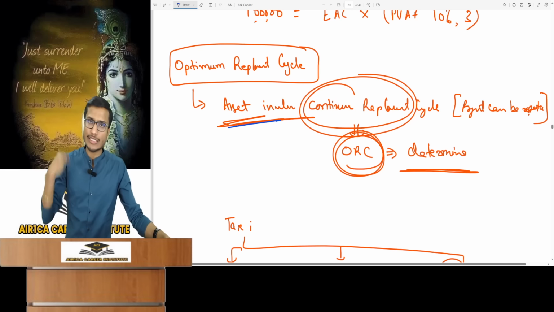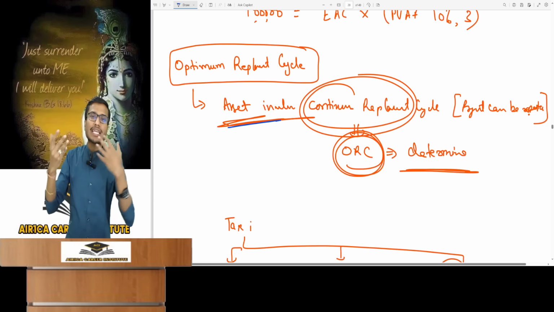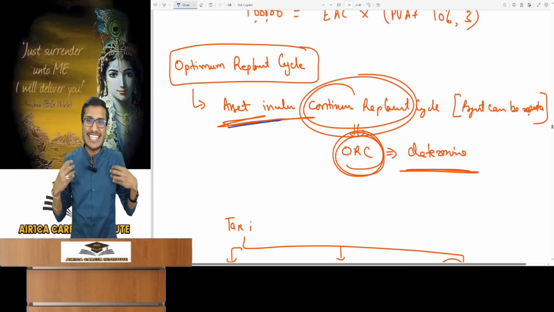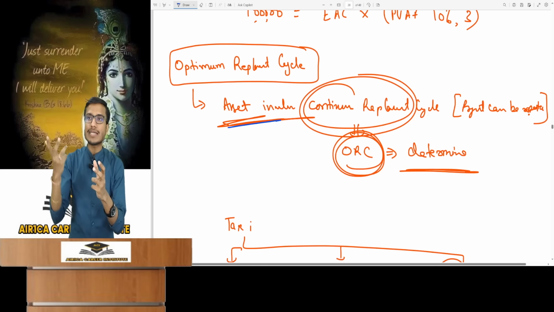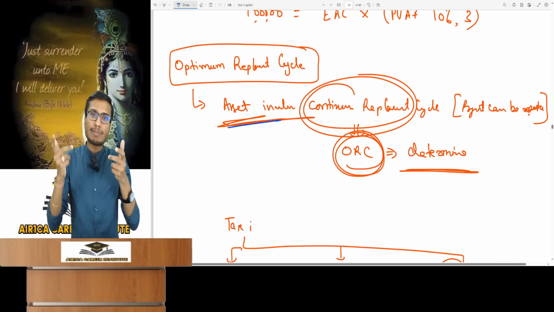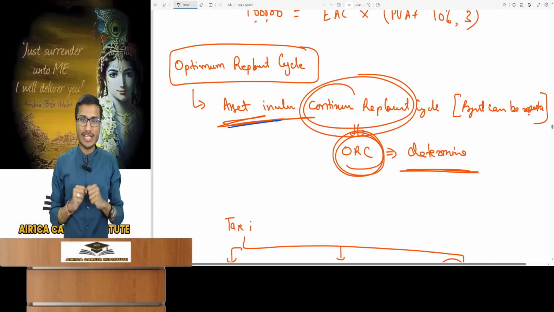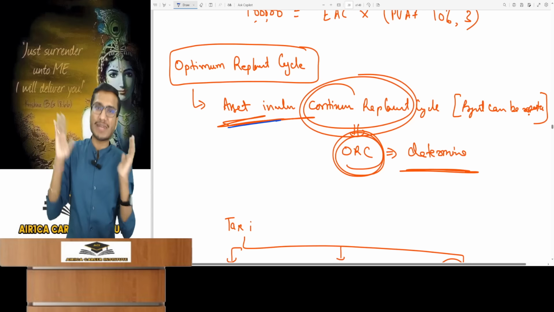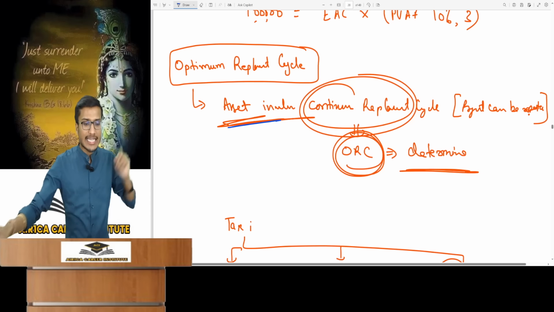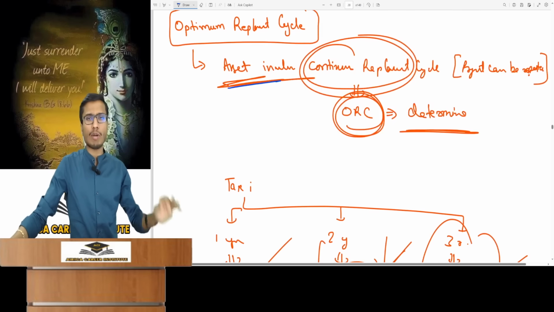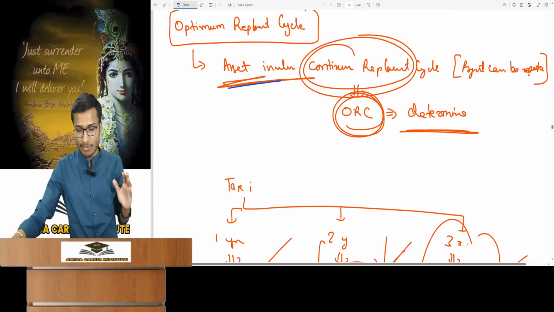Because that asset will be replaced, that's confirmed. It will definitely be replaced, but after how much time should I replace it to get the optimum benefit? Meaning, in which case is the cost lowest? Should I use the asset for 3 years then replace it? Should it be used for 2 years then replaced? I found this beneficial as the costs are lower in that scenario. So then what I should do is replace the taxi every 2 years, despite the remaining life. This is the optimum replacement cycle that we have here, and you must have understood this very easy topic, which lets you easily score marks.